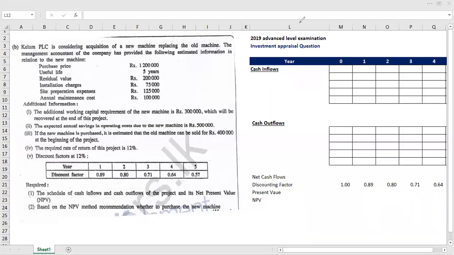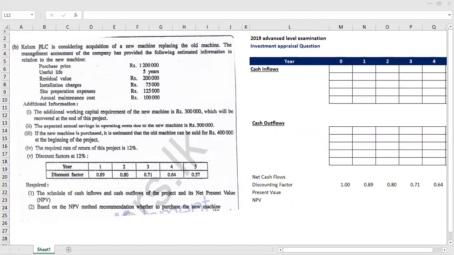Welcome guys. Today I'm going to discuss the 2019 A-level investment appraisal question throughout this video. Hope this will benefit your upcoming exams. Let's see what the given question is.